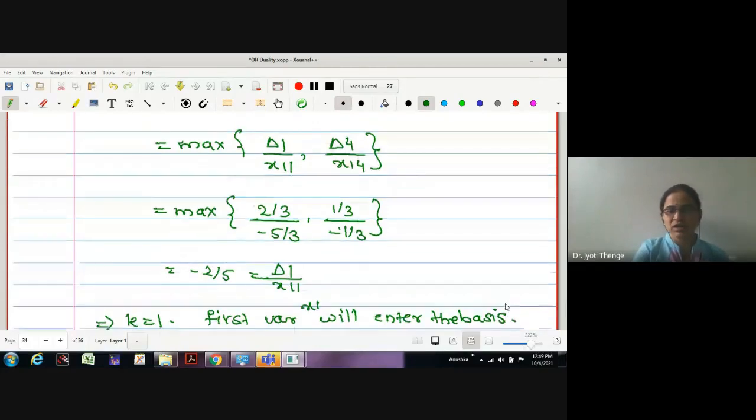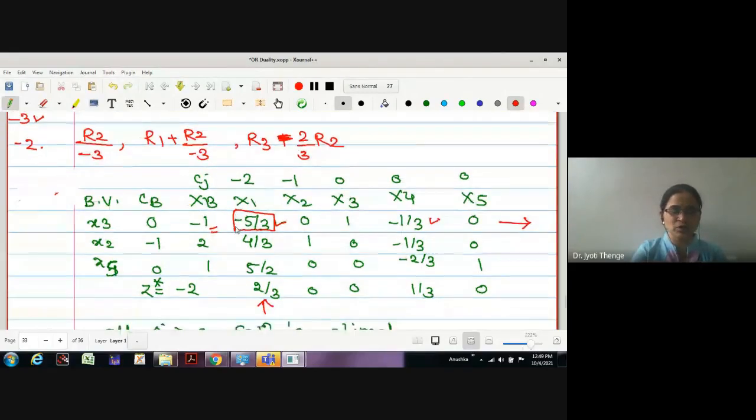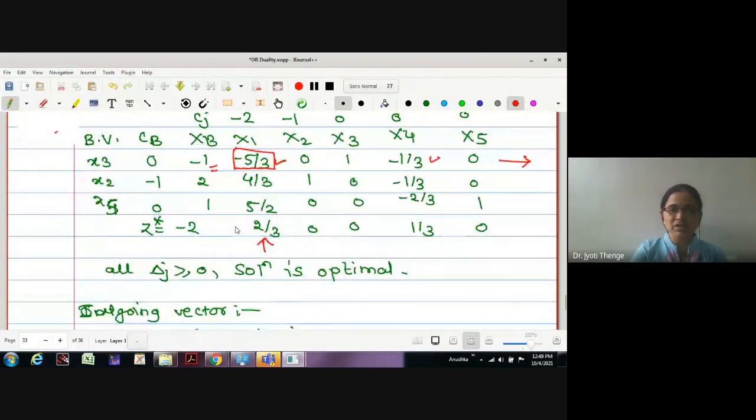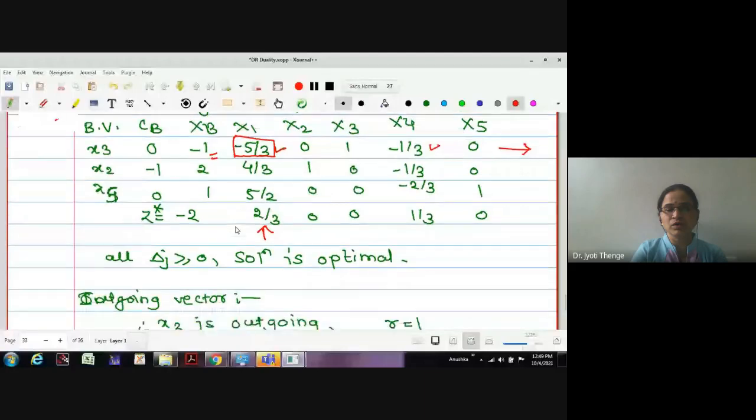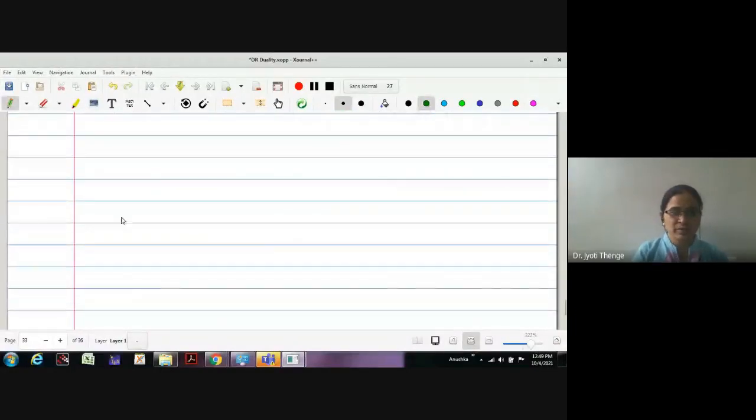Okay, let us check what is the key element. Now here we got the first variable to be the incoming variable. X3 is outgoing. Therefore, what is my pivot? This minus 5 by 3 will be the pivot. Now what are the steps we have to do? We will write the row operation in order to convert this key element to unity, and all the rest elements to be 0. We perform all the row operations. Here I am going to write the table directly.